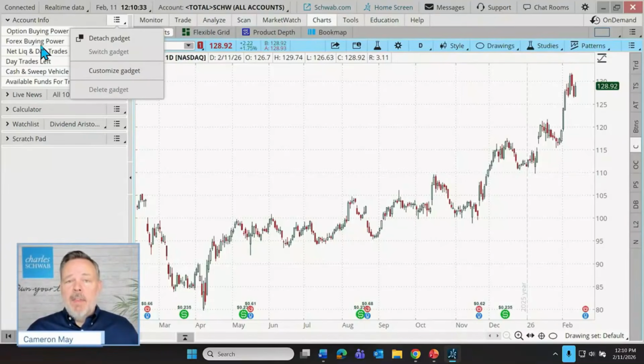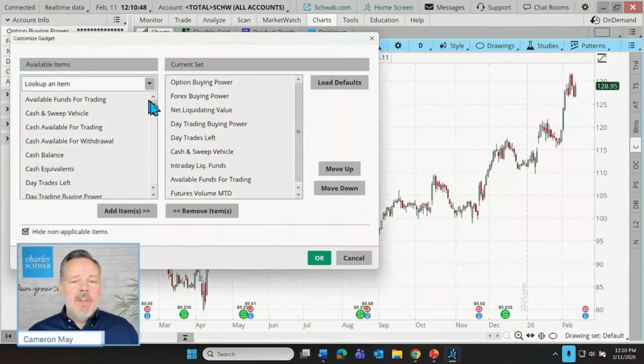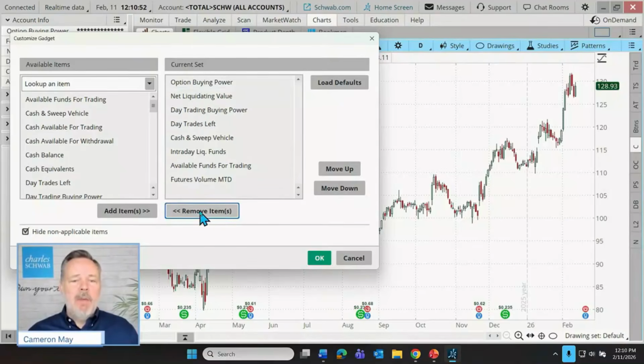Just be aware that there is a significant degree of leverage involved and lots of risks associated with Forex trading. So we need to be aware of any approach that we take to investing or trading before engaging with it, right? But in any case, let's customize this gadget, and maybe we don't need that being displayed. So we can remove that and click OK.